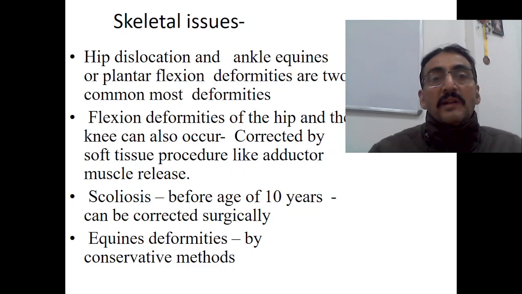If you look into some of the skeletal issues, hip dislocation and ankle equinus or plantar flexion deformities are the two most common deformities we find in cerebral palsy. Hip dislocation and ankle equinus, toe walking will be there. Flexion deformities of the hip and the knee can also occur at times. It is corrected by soft tissue procedures like adductor muscle release. Scoliosis is most likely to develop before the age of 10 years. That can also be corrected surgically before 10 years. Equinus deformities can be corrected by conservative methods.